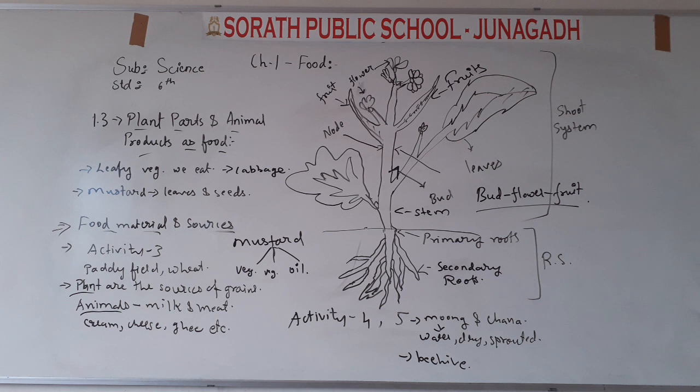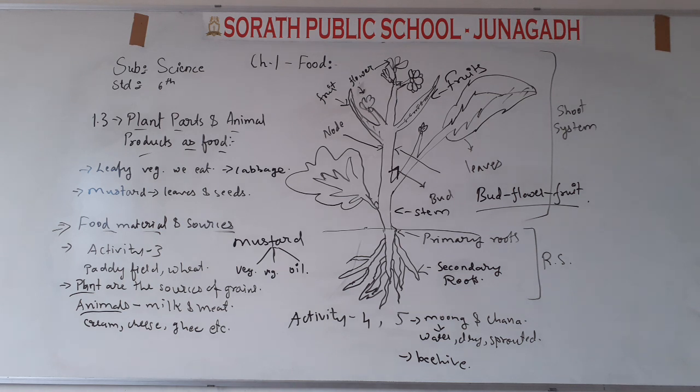First of all, you have to go through the previous lecture also. First read the previous lecture that I have taught you. Today's topics are plant parts and animal products as food, then food materials and sources, and you have to perform the activities that I have told you.